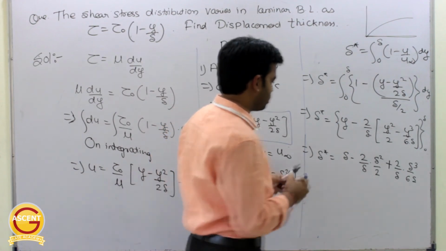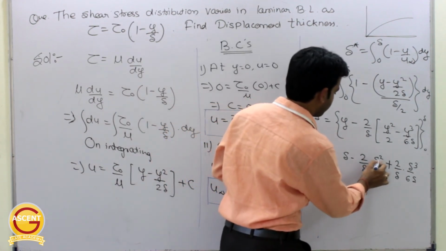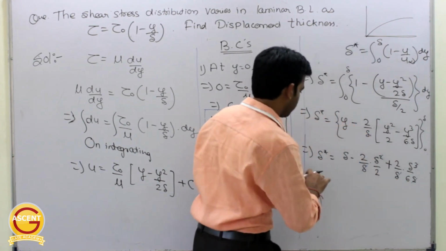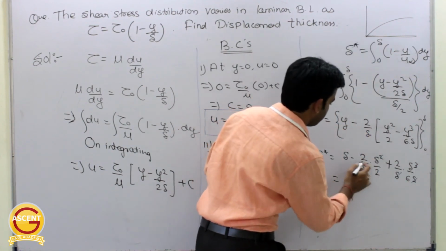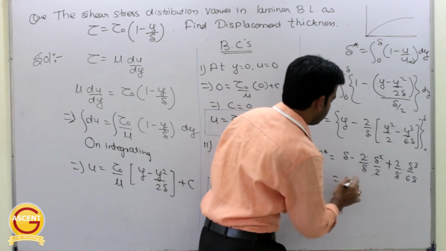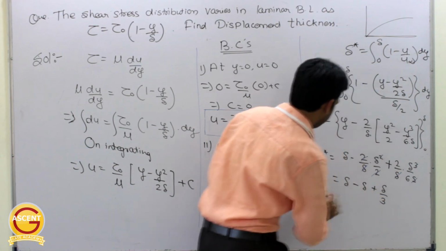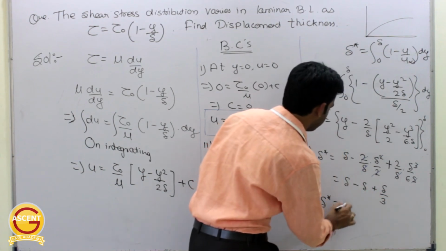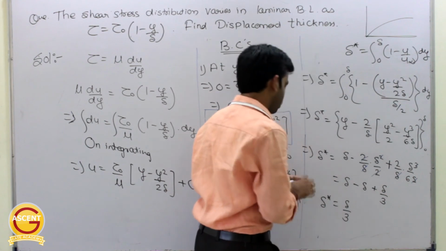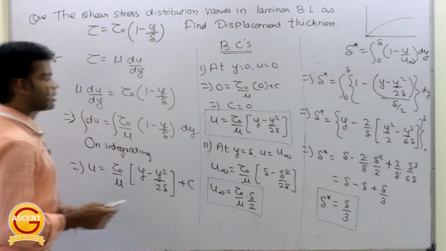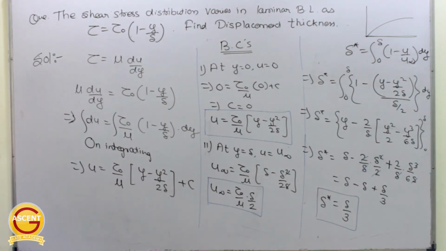So this del will get cancelled out, this del square will get cancelled out, and we will get del minus del plus del by 3. So this del star will be equal to del by 3. That means the displacement thickness will be equal to 1/3 of the boundary layer thickness. Getting this now?